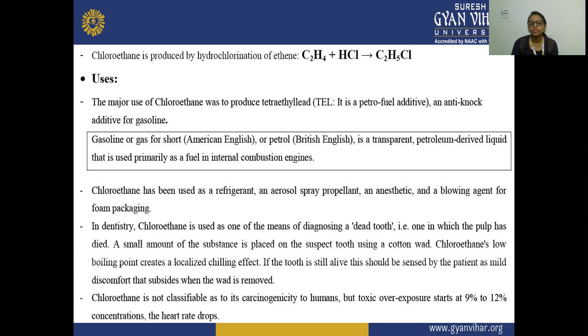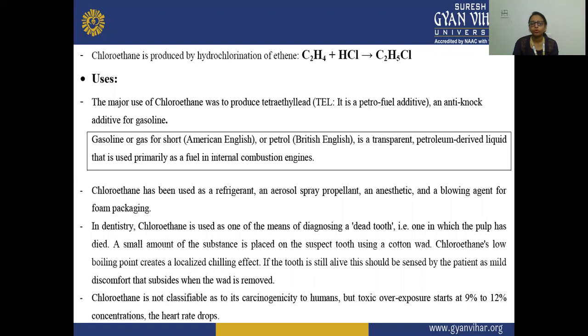Chloroethane is not classifiable as to its carcinogenicity to humans, but toxic overexposure starts at 9% to 12% concentration, when the heart rate drops. If it is overexposed, it is toxic to humans, and at 9 to 12% concentration the heart rate of the human drops. It is not classified as carcinogenic to humans.